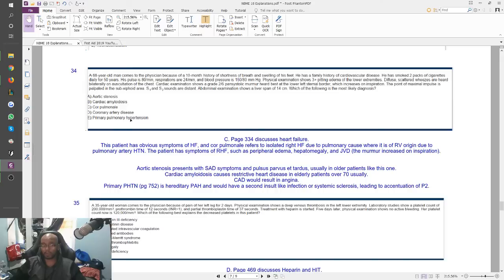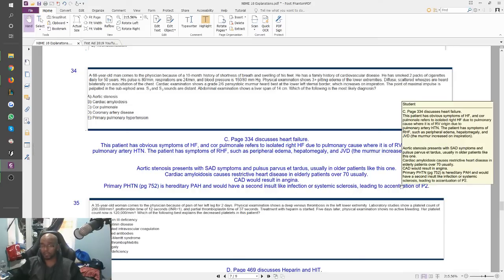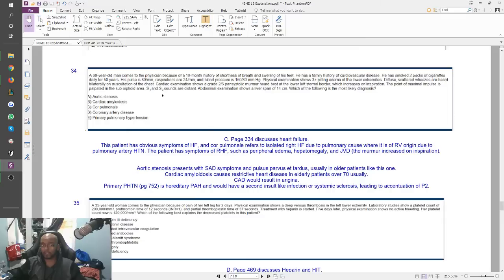Primary pulmonary hypertension, which was a bad answer choice to really confuse you and bait you into picking it. If you don't remember cor pulmonale, you would pick E. So E was the second most highly picked answer choice. It is a hereditary pulmonary artery hypertension and would have a second insult like infection or systemic sclerosis, leading to accentuation of P2. Okay, but his S1 and S2 sounds are both very distant, possibly because of there being some kind of tamponade thing, possibly, right?